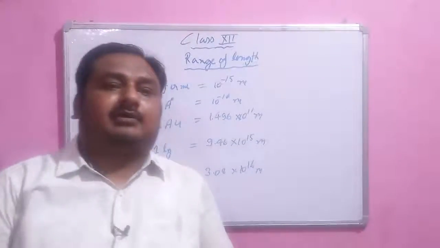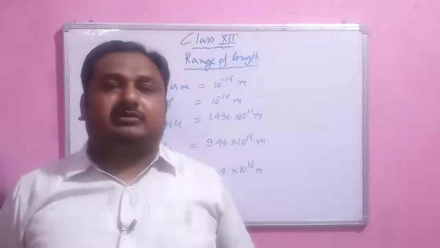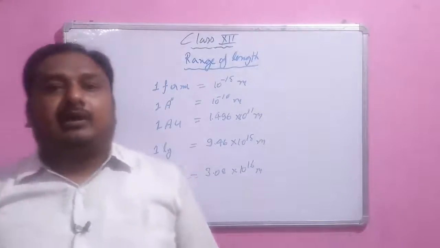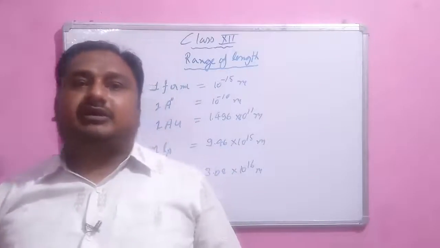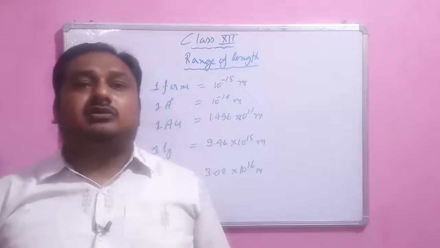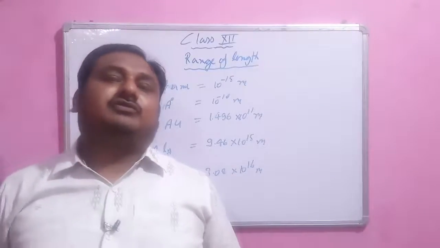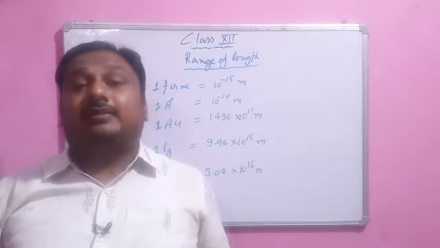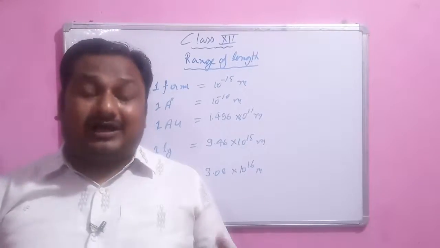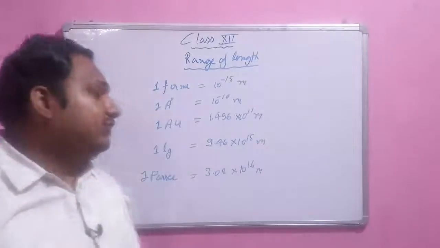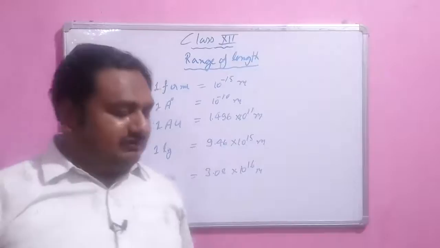So dear student, today we will study the ranges of some measurable physical quantities, and we will see the least count error. Now, the range of length in our universe: the dimension of this universe can be so large that we can't think over it, and so small that we also can't think over it.